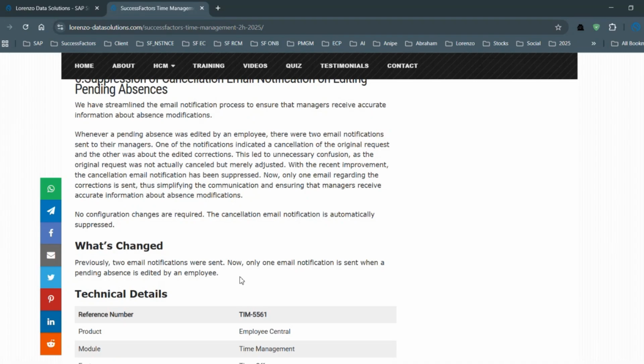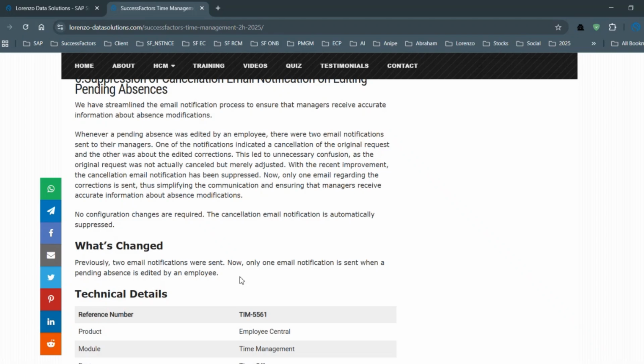Up to now, when a pending absence leave request was edited and the dates adjusted, maybe you extended your leave by two more days, or reduced your leave by two days, the system additionally sent a notification saying you are cancelling, but actually you didn't cancel, you edited the request.